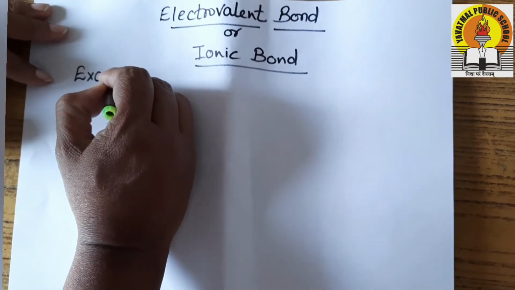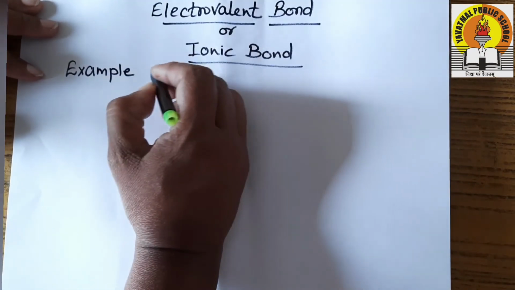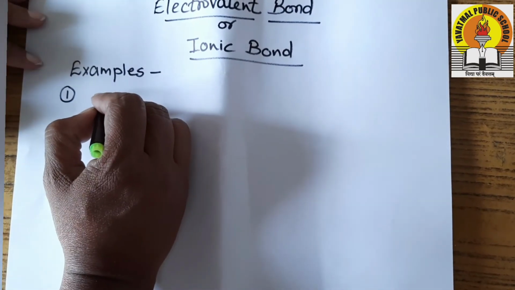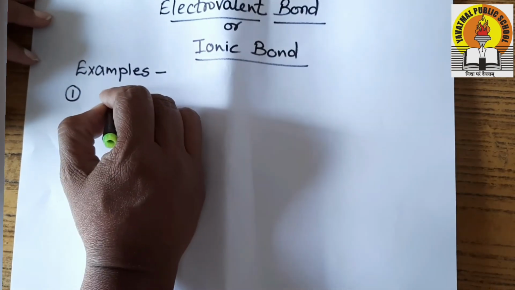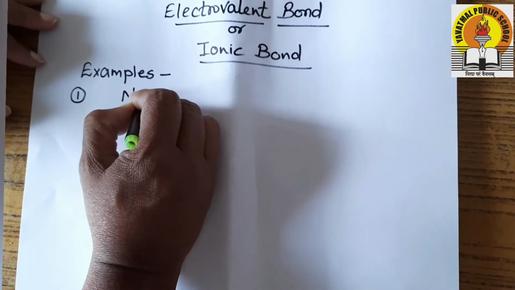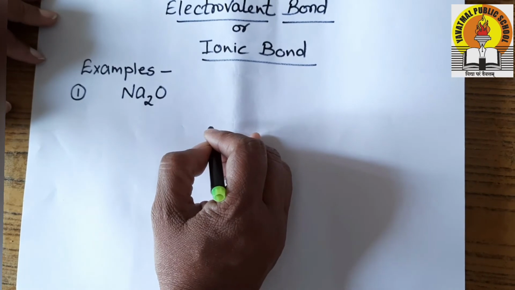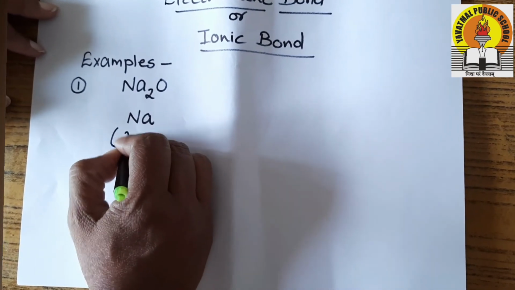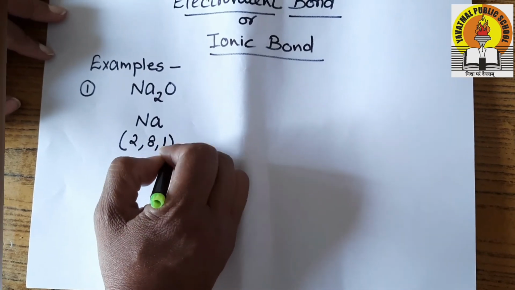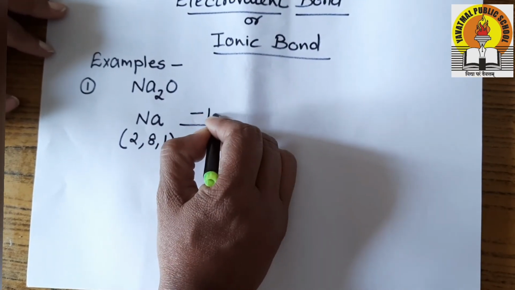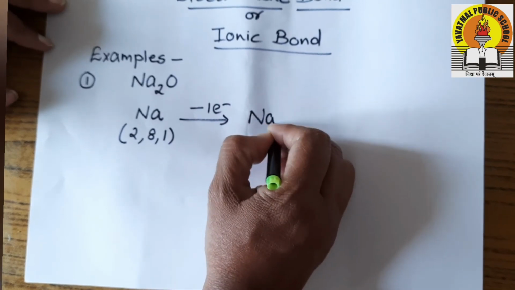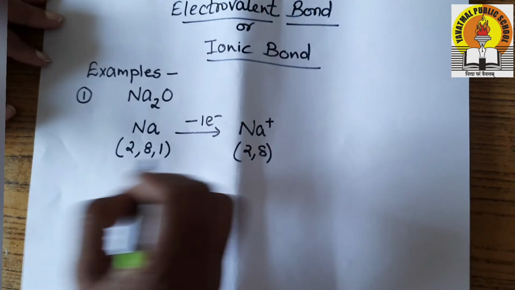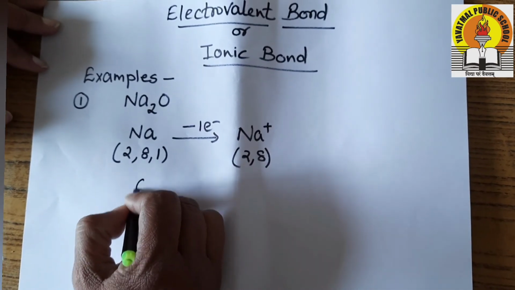So let's see more about electrovalent bond with the help of examples. The very first example I am taking is the explanation of how the bond is formed in Na2O. So let's see. When I talk about Na, as you all know, its atomic number is 11, configuration is 2,8,1. It has the ability to lose one electron to form a cation with one positive charge, with the configuration attaining 8. Now let's talk about oxygen.